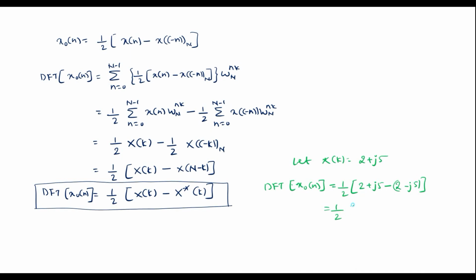That is nothing but 1 by 2 times 2 plus j5 minus 2 plus j5, so here 2 will get cancelled. j5 plus j5 is j10, by 2, which is nothing but j5, which is purely imaginary. Thus, this property is proved.